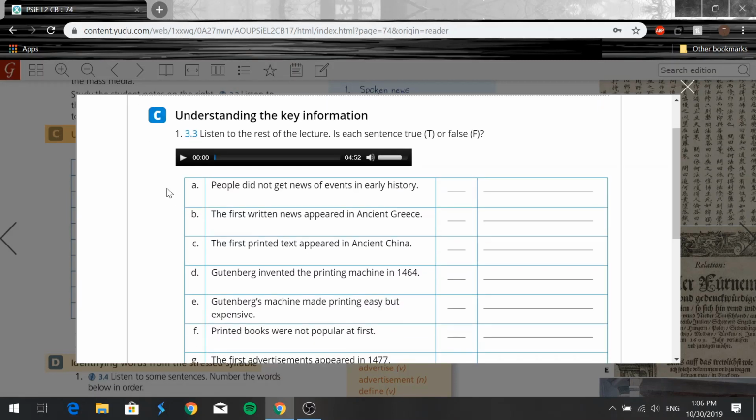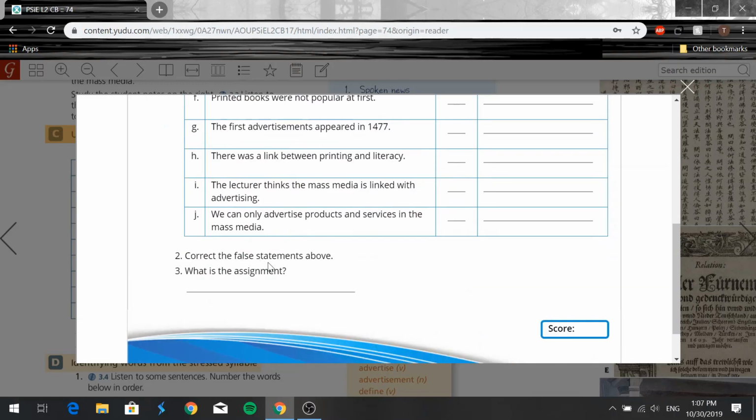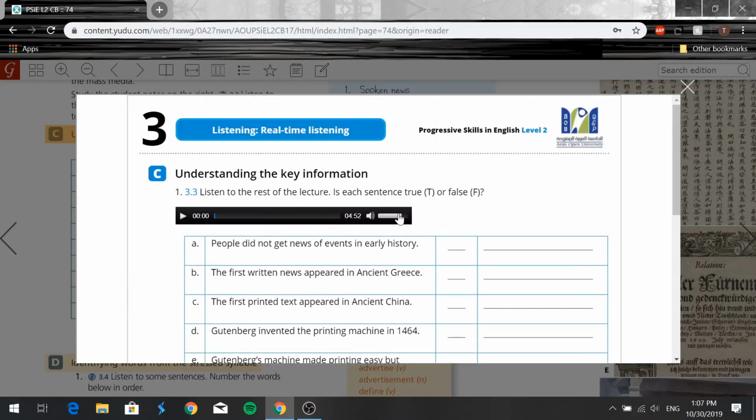We have to listen to the rest of the lecture, and decide if each sentence is true or false. Alright, so now we're going to be listening to the rest of the lecture. I hope you guys get ready to take notes, because this is long. It's almost 5 minutes long, so take notes, right? And then we're going to see if each sentence is true or false, and then we're going to correct the false statements, okay? So be careful, because we're going to have to correct the false ones, and then we're going to write what is the assignment, okay? So here we go, guys.